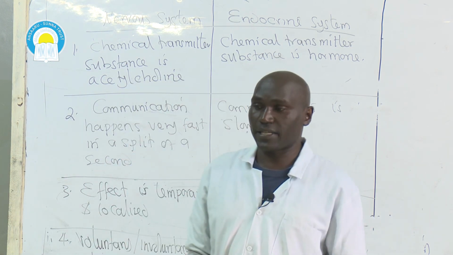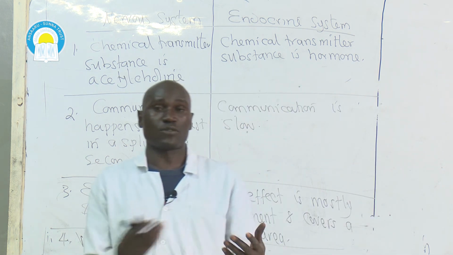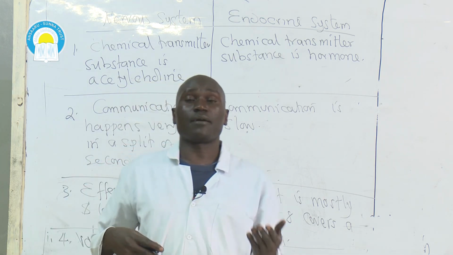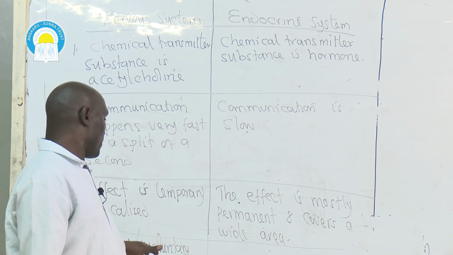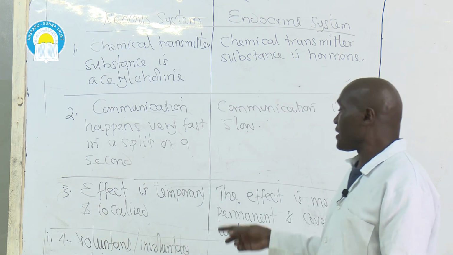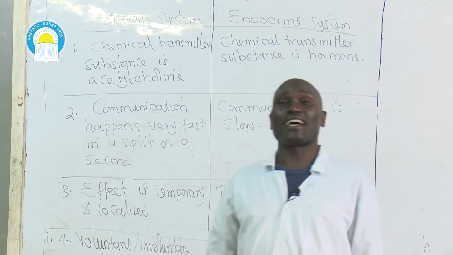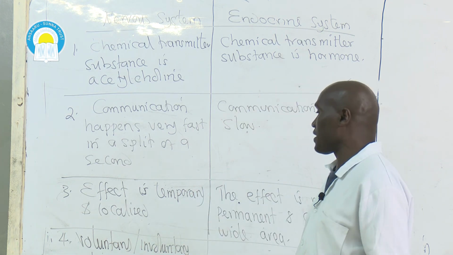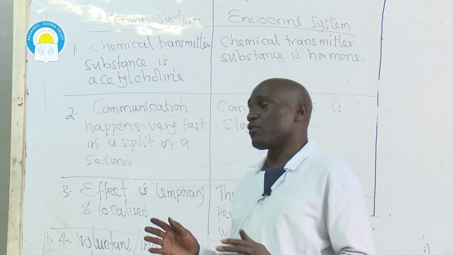What that means is, for example, dilation of the pupil of the eye, vasodilation, expansion of the lumen of the blood vessels. That is involuntary activity, not the individual deciding. But nervous communication can also be voluntary. For example, deciding to talk, deciding to write, those are voluntary activities. So nervous communication is either voluntary or involuntary.